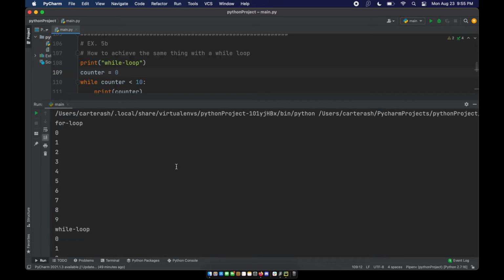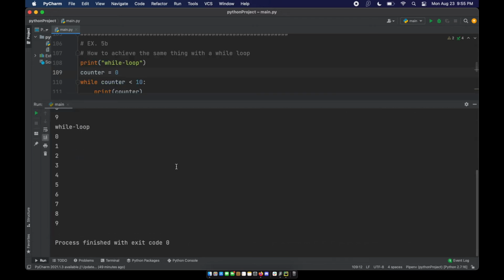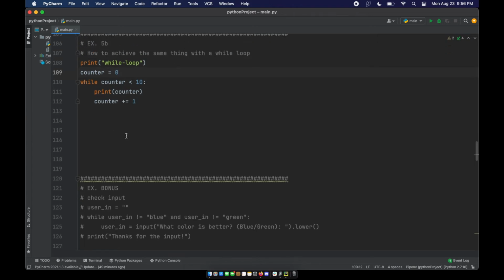We can achieve the same thing in a for loop as we can in a while loop. Okay, so it really comes down to which tool you want to choose. There are better conditions for each. Like the for loop, we know the number of iterations. While loop, we can go while a condition is of a certain state, but they can achieve the same things. It is a little bit different though.